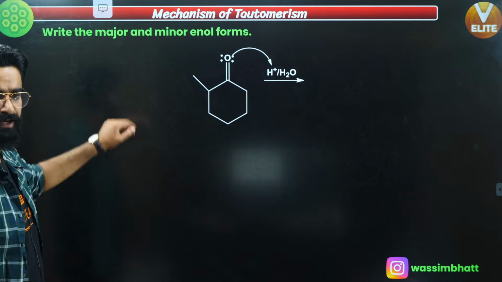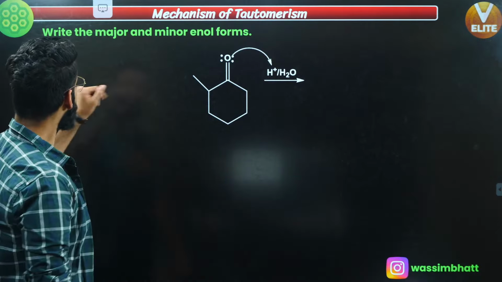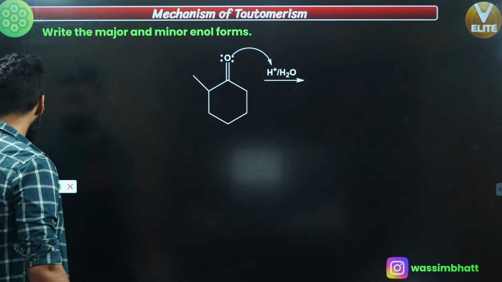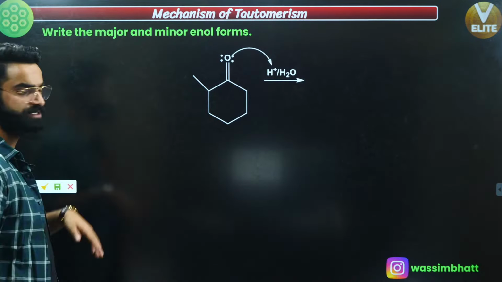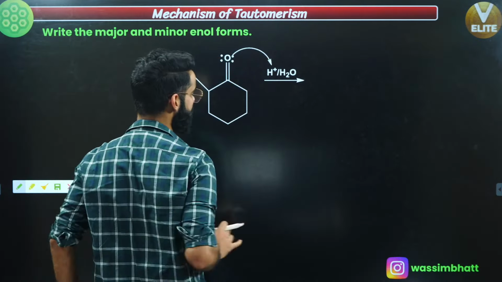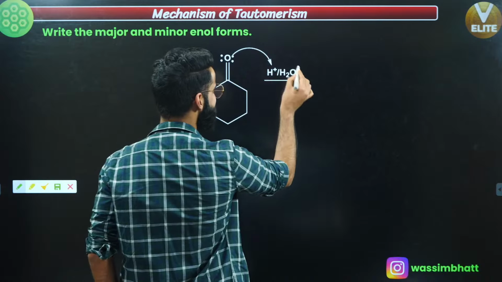You can see that. Okay, this is one more example. We are supposed to write the major and the minor enol forms with the mechanism, okay? So first of all, this is the molecule which is given to me. The same thing, it is in the acidic medium.